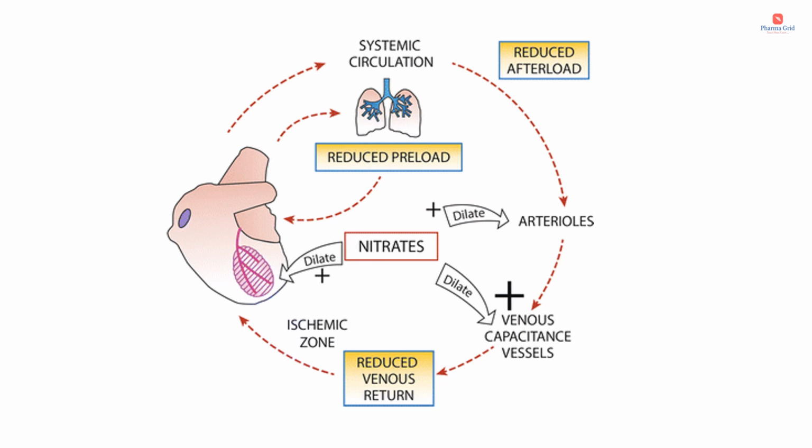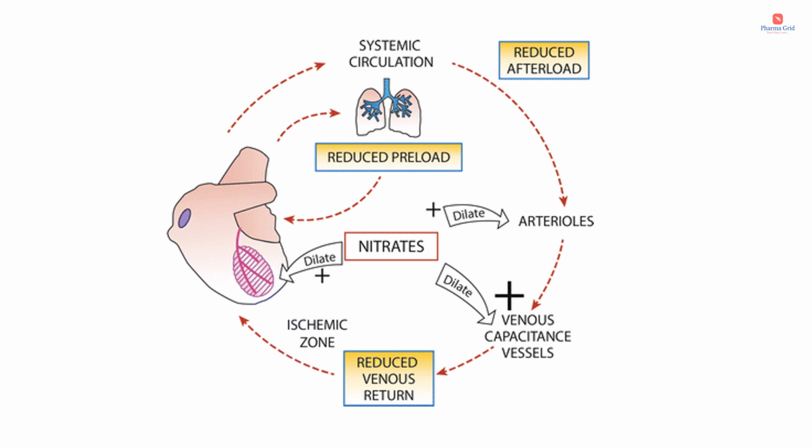So what will be the result? There will be relief of anginal pain. So this is about the venodilatory action of nitrates. Next is the arterial dilatation, or we can say dilation of the arteries. This will lead to a decrease in the peripheral vascular resistance, which will lead to a decrease in the afterload. Okay, so if the afterload is decreased, what will happen? The oxygen demand also will be decreased. So that also will result in the relief of anginal pain. And the next one is the dilatation of the large coronary vessels and collateral vessels.